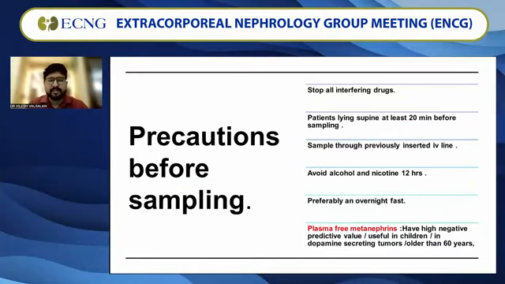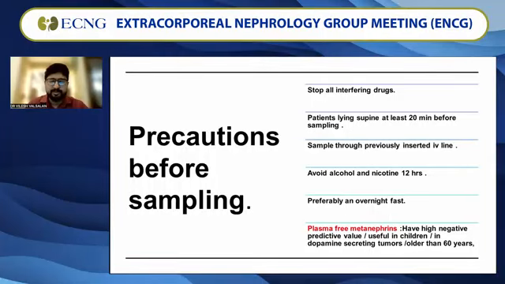Precautions before sampling: you should stop all interfering drugs. Patients should lie supine at least 20 minutes before sampling. If you already have an IV line, you can take blood through that. Otherwise, you can have a fresh blood collection. Avoid alcohol and nicotine for 12 hours. It is better to have an overnight fast.